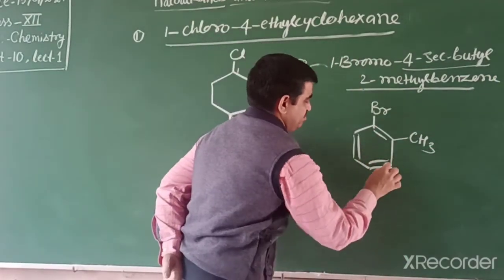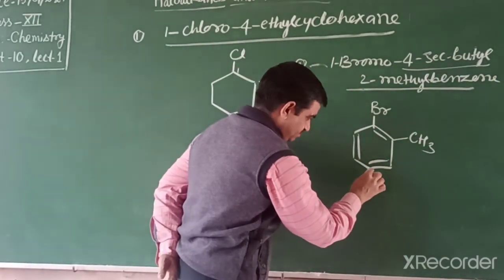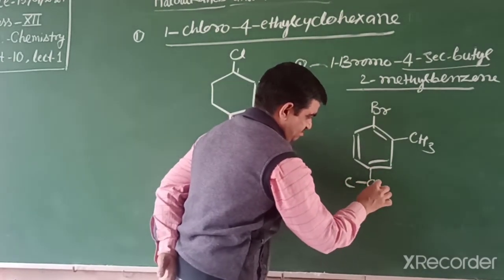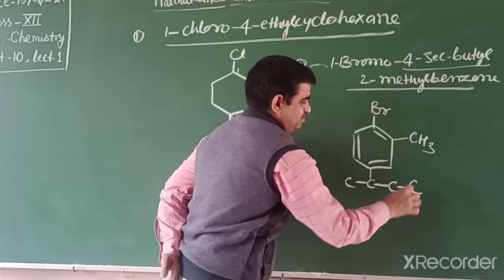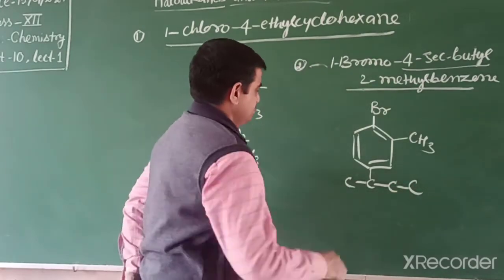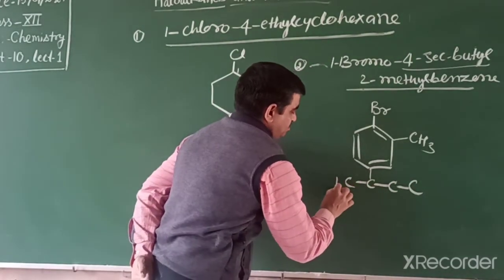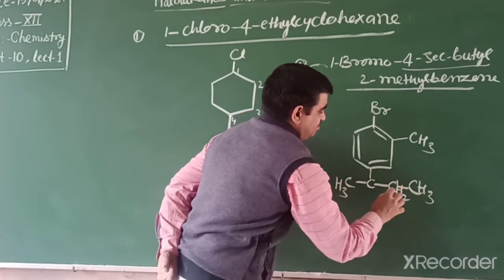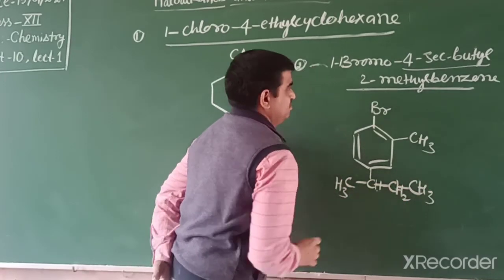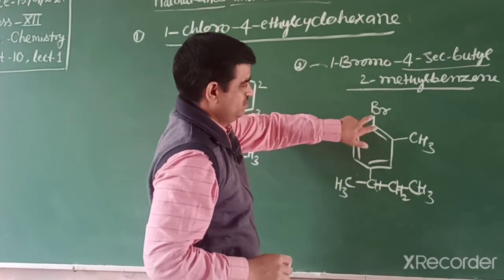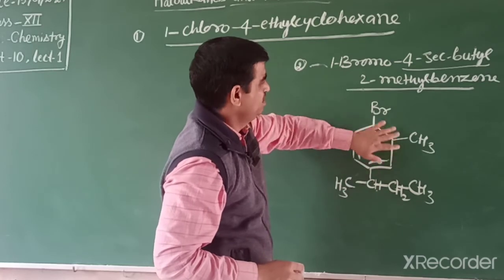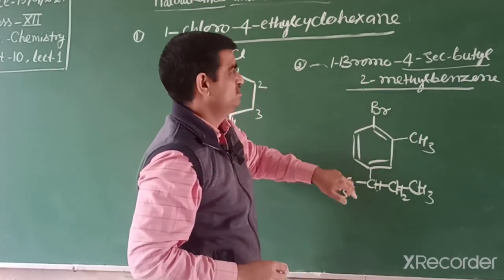Students, secondary butyl means like this, 4 carbons, secondary butyl like that one. This one is secondary butyl. So this compound is 1-bromo-4-secondary butyl-2-methylbenzene.